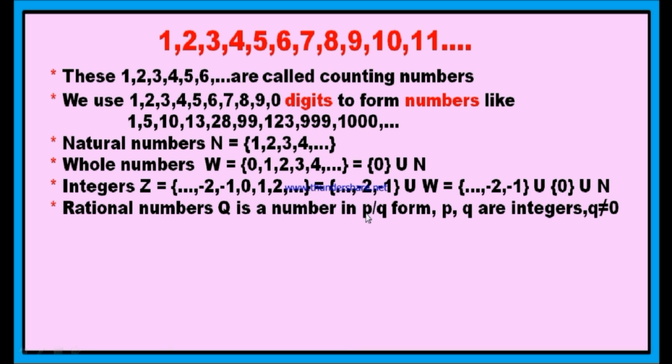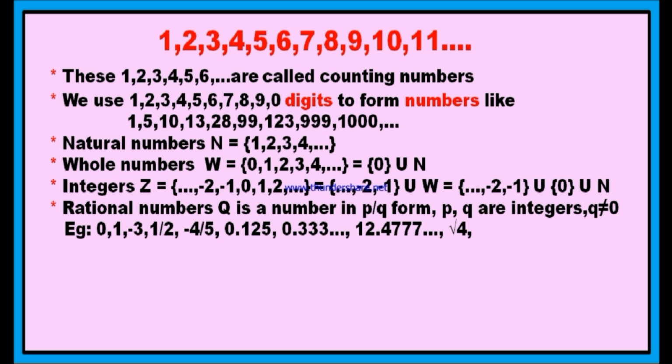A rational number is a number which is in the form of p by q, a fraction form, numerator by denominator, where both numerator and denominator should be integers and the denominator should not be 0. Such type of numbers are called rational numbers, and these are represented by the letter Q. Q stands for quotient. Every natural number is a rational number, every whole number is a rational number, every integer is a rational number.